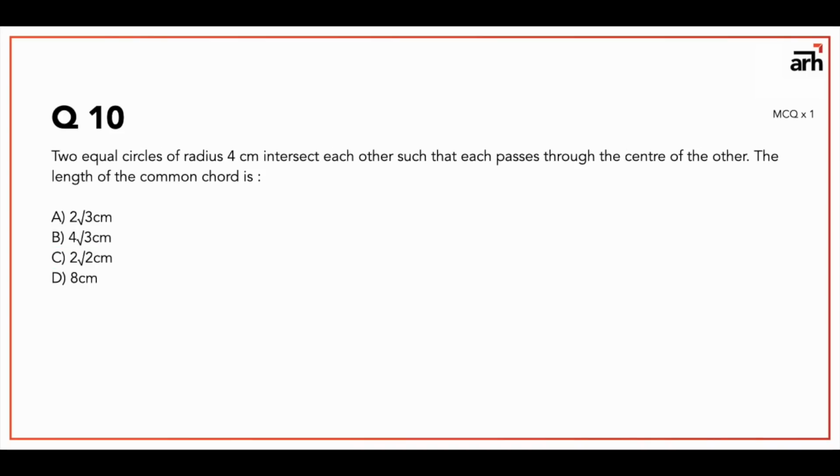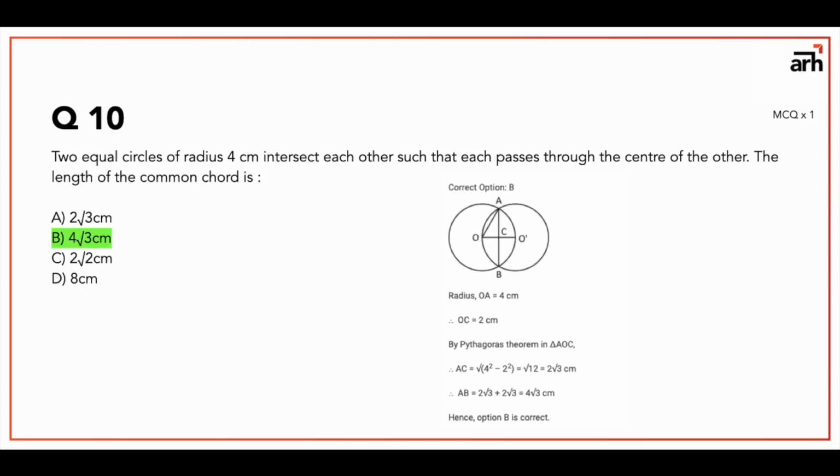Alright, so question number 10 says 2 equal circles of radius 4 centimeter intersect each other such that each passes through the center of the other. The length of the common chord is. Now this is again a geometry type question, and trust me, if you want to solve questions quickly, you need to draw the figures right at the start. Now if you draw the figure, you're going to see something like this.